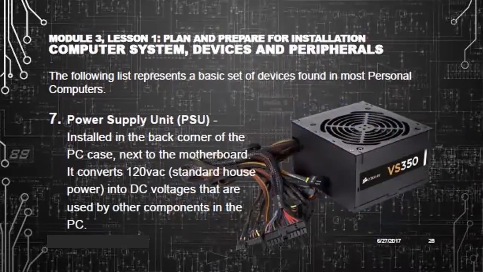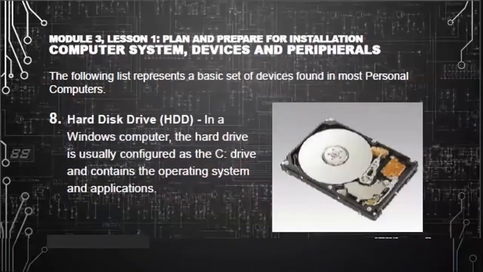Power supply. Installed in the back corner of the PC case next to the motherboard, it converts 120-volt standard house power into DC or direct current voltages that are used by other components in the PC. Hard disk drive, or HDD. In a Windows computer, the hard drive is usually configured as the C drive and contains the operating system and applications.